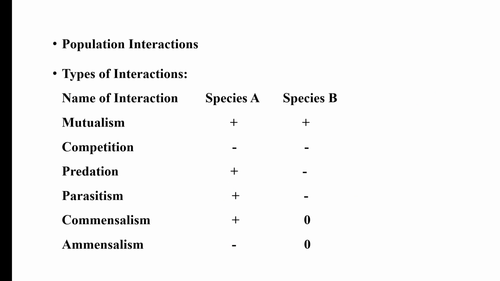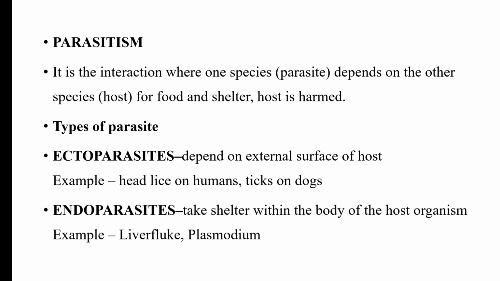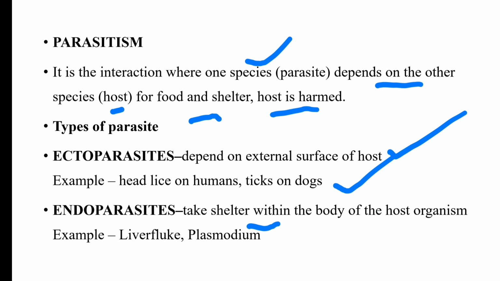So let us discuss each one of them in detail. First of all, parasitism. It is the interaction where one species, the parasite, depends on the other species, that means the host, for food and shelter. Always the host is harmed because the parasite derives nutrition from its host. One type of parasite is the ectoparasite, which depends on the external surface of the host, for example head lice of humans, ticks on dogs. Then the endoparasite takes shelter within the body of the host organism, for example liver fluke and plasmodium.